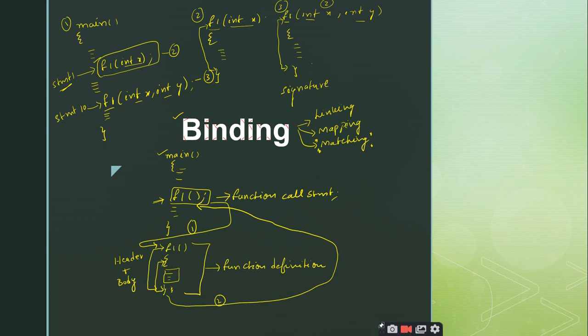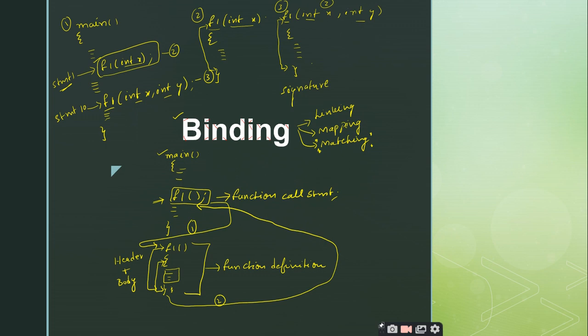For variables, the matching up of the identifiers with the addresses of the variables is called binding, and with respect to the functions, the matching up of the function calls with the function definitions is called binding. So keep in mind that binding is applicable to both variables and functions. That's it, nothing more.